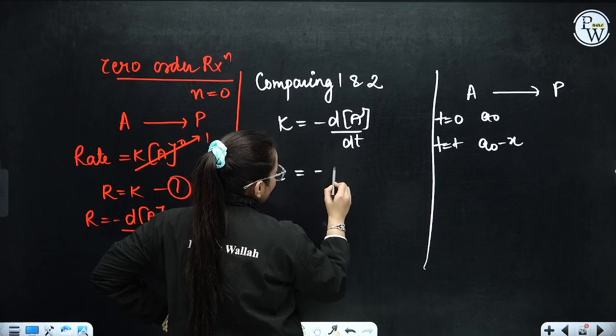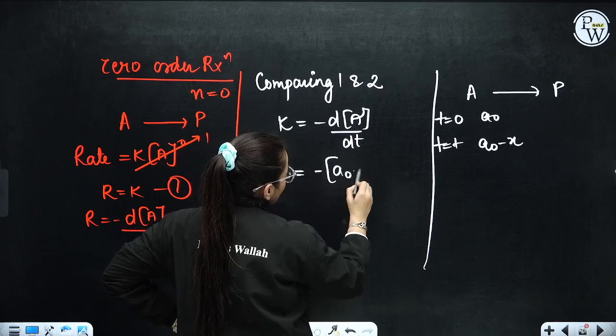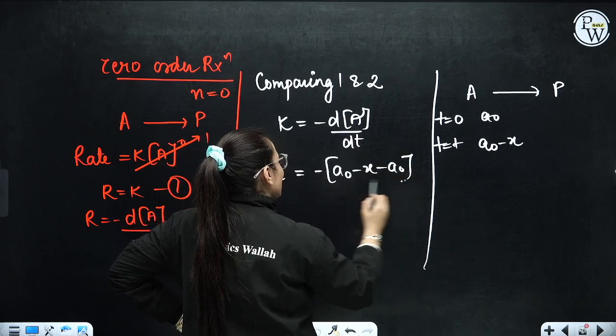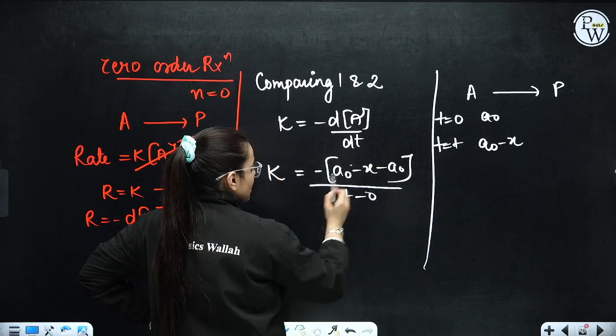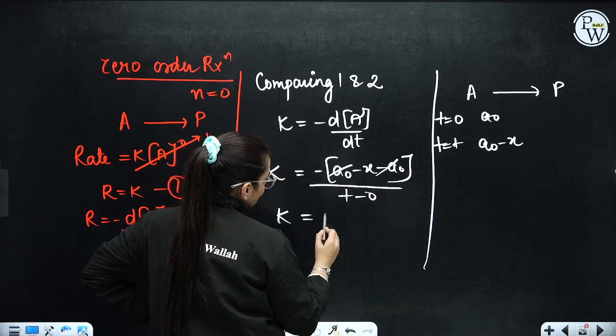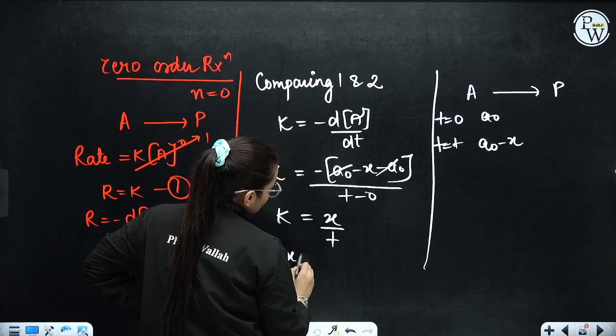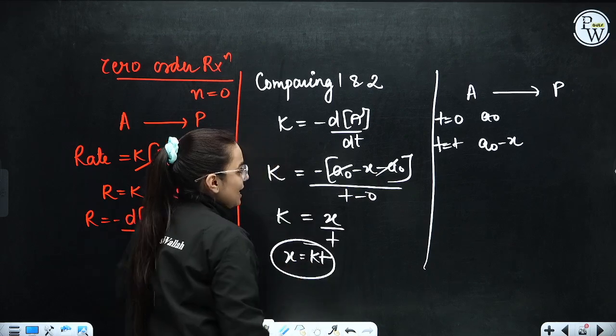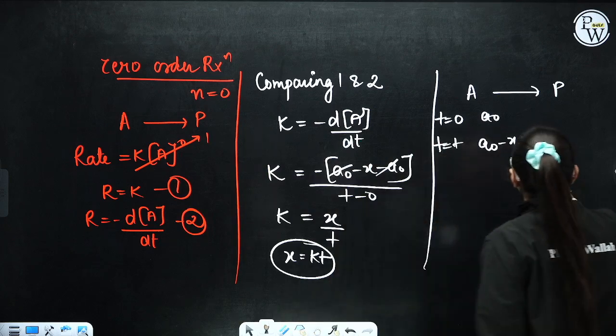K is equivalent to minus, what is the final concentration? A naught minus x. What is initial? A naught, divided by the final time, t minus 0. This gets cancelled. You will get K is equivalent to x by t. x comes out to be Kt. This completes the value of At.